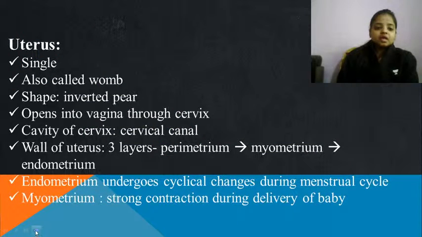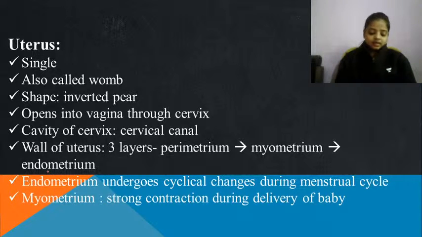Now comes the uterus. Uterus is always single. It is also called the womb of the mother because it is the place where the mother is going to carry her child for the 9 months.